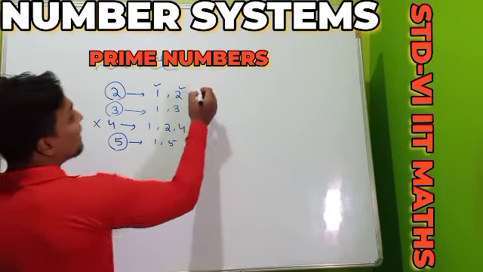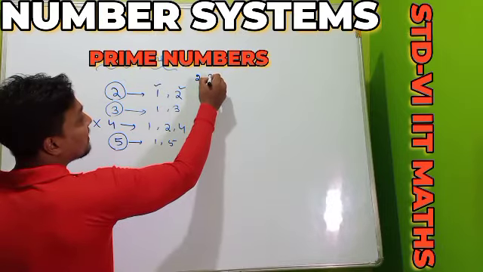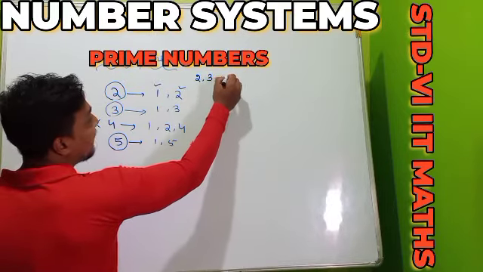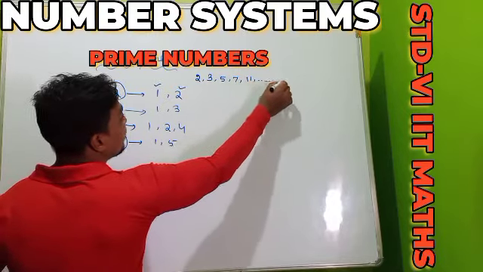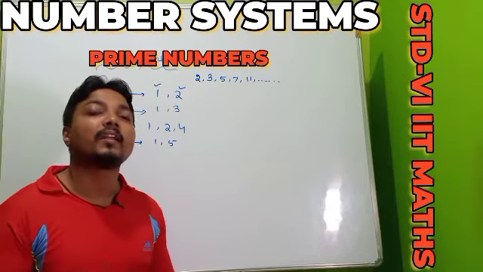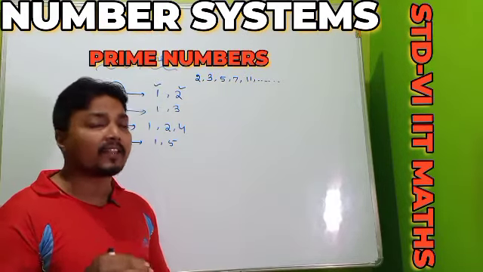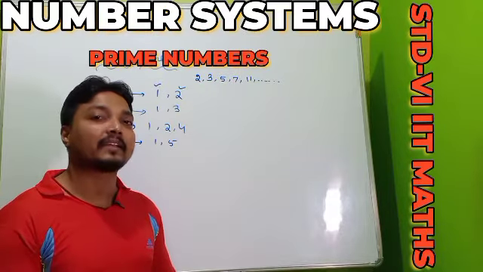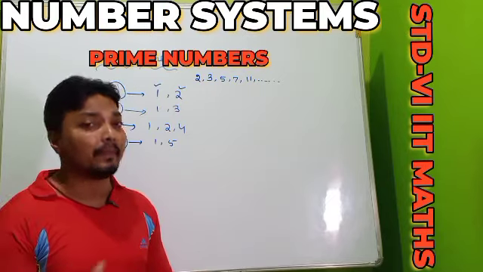And remember, the first prime number is our 2, next one is 3, next one is 5, next one is 7, next one is 11. You may check all these numbers; you will find all these numbers have two factors: 1 is one factor, and the number itself is another factor. So this collection we can call our prime numbers.